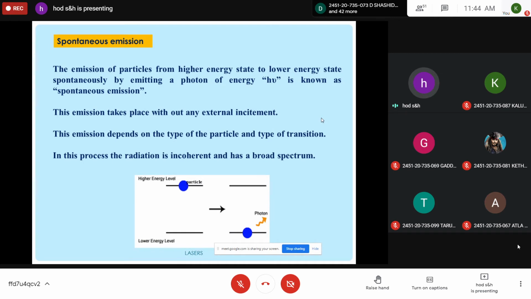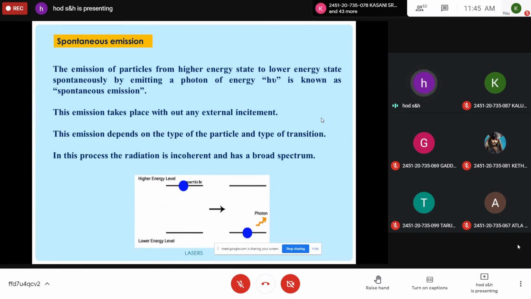And the lifetime is very limited, which is of the order of 10 to the power of minus 8 seconds. So after finishing its lifetime, again the particle will be moving from higher energy state to lower energy state. So the emission of particle from a higher energy state to lower energy state spontaneously by emitting a photon of energy is called spontaneous emission.